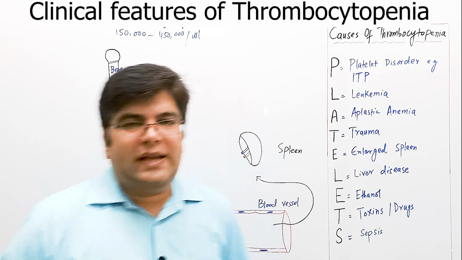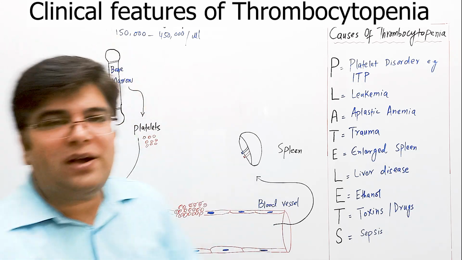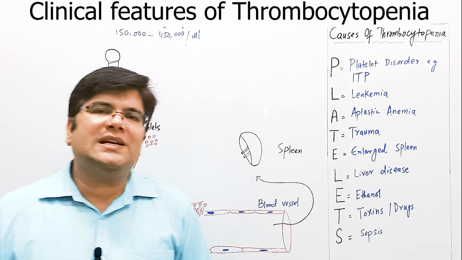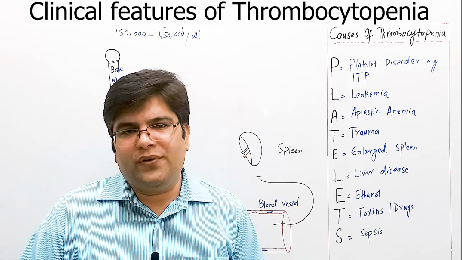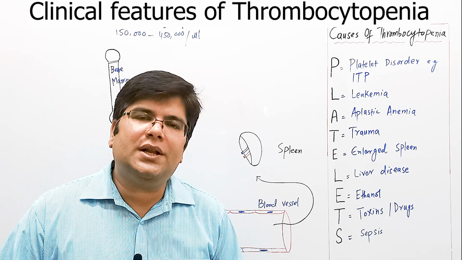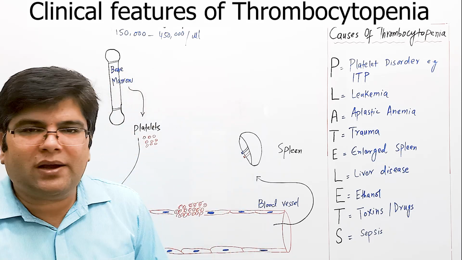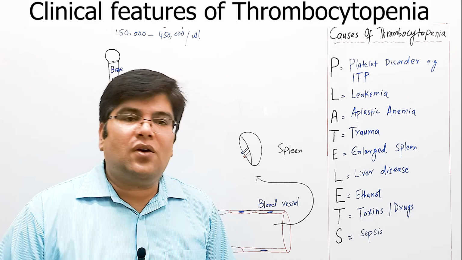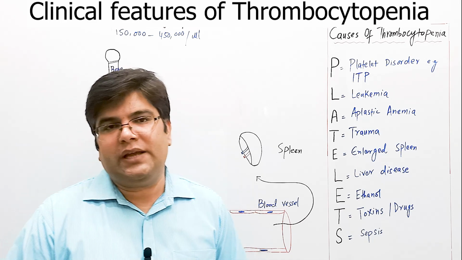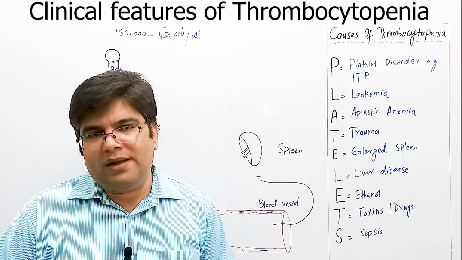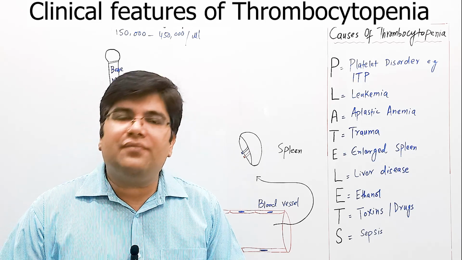Levels less than 150,000 per microliter are called thrombocytopenia. However, spontaneous bleeding usually does not occur until the blood levels of thrombocytes are less than 30,000 per microliter. When the levels are less than 30,000 per microliter, this increases the risk of severe bleeding after surgery and trauma. Moreover, levels less than 10,000 per microliter can be really very fatal.